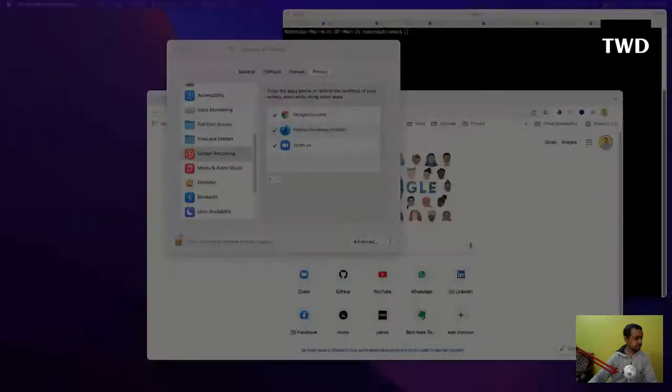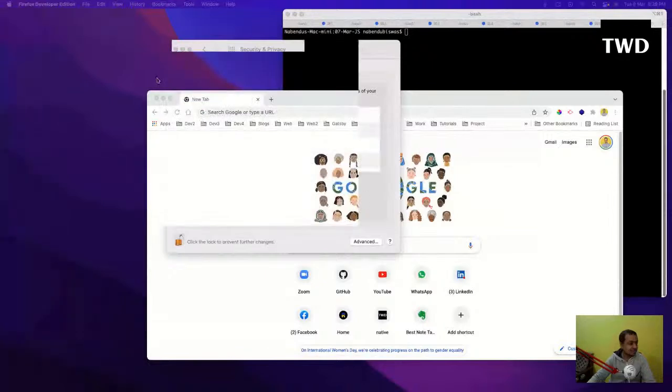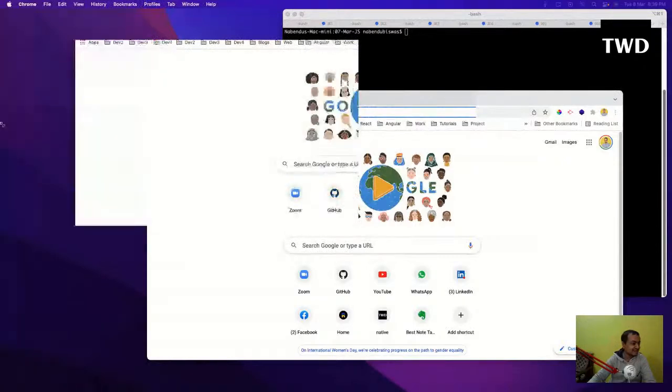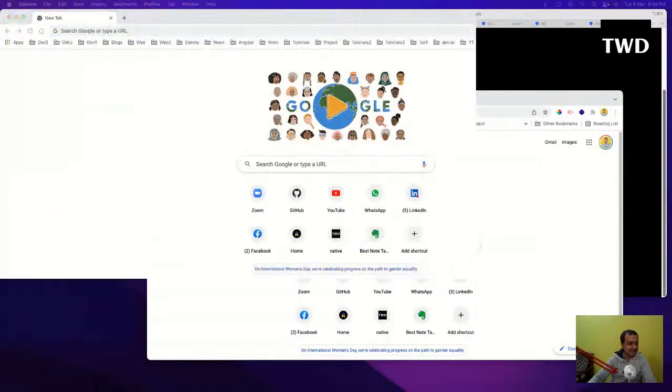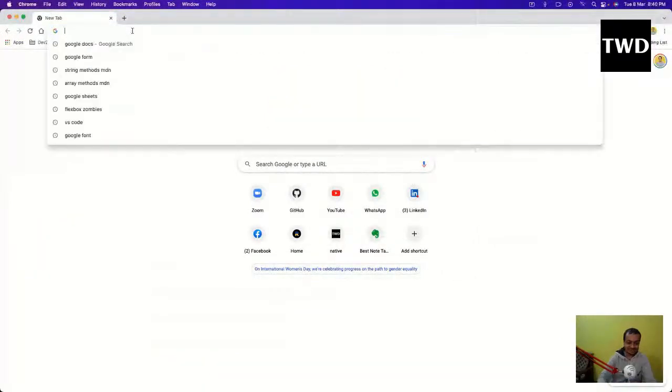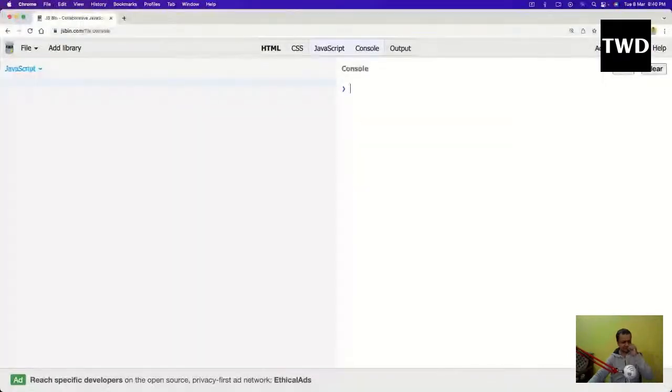Finally, I'm able to share. Now finally we're in. That was quite a big issue. Finally I'm able to share my screen, and finally we are able to start. I'm able to show the JSBin and all. Apple was not allowing me to, because I restarted my system recently. All these things happen a lot with Apple.